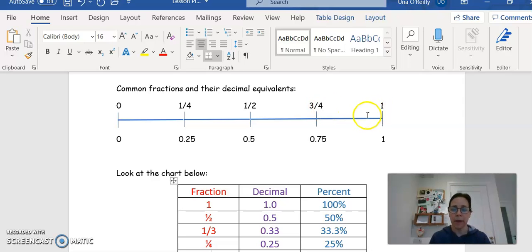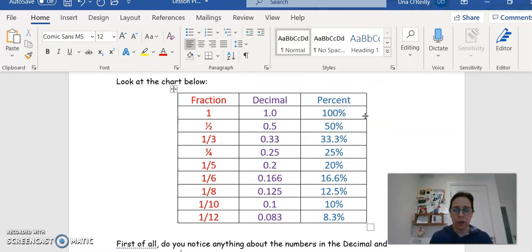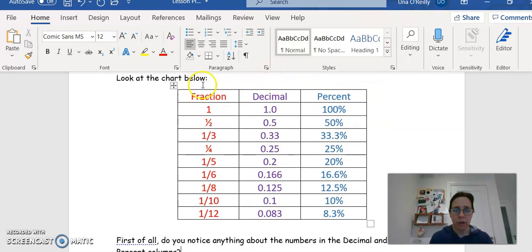Take your pizza. Okay. Now, what I want you to do is take a look at the chart below. There's a column for fractions, some common fractions. There's a column for decimals, and there's a column for percents. All right, so these are all equivalents of each other. These all mean the same thing. One cake. That's the same as 1.0 cakes. We don't bother with the 0.0 a lot of the time because it doesn't tell us anything more, but it's actually the same number, the same amount of anything that you're talking about. And if we have the whole cake, then we have 100% of the cake. So 100% is the same as 1.0 is the same as 1.